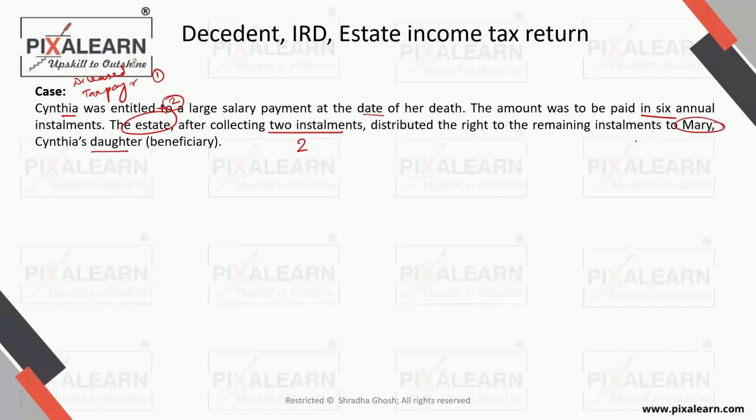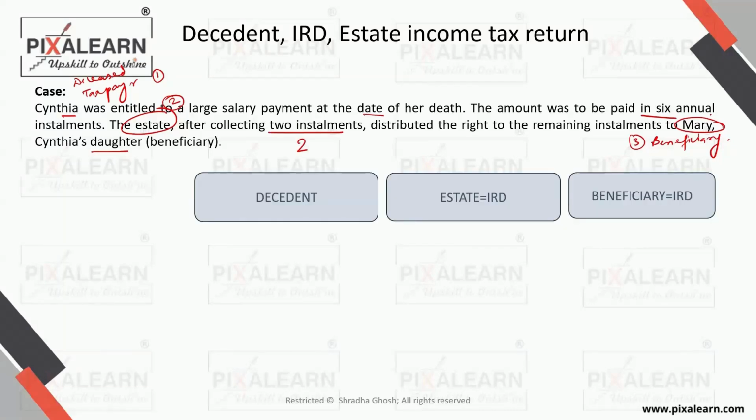And now we have the third party, and the third party is called the beneficiary. So this is the person who's ultimately going to get the money, and the estate is holding that money only for the intervening period before the transition to the beneficiary would have happened. Now we know that whenever we have inheritance, the estate has to step up or step down to the fair market value on the date of death, or at the latest 6 months from the date of death, if the executor would have chosen that date, right? So all of those concepts will become applicable here.